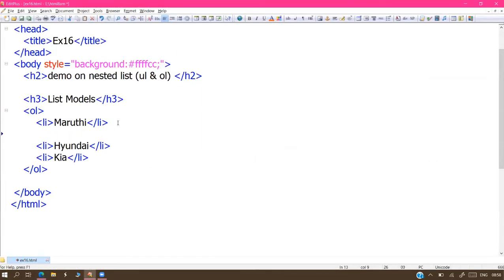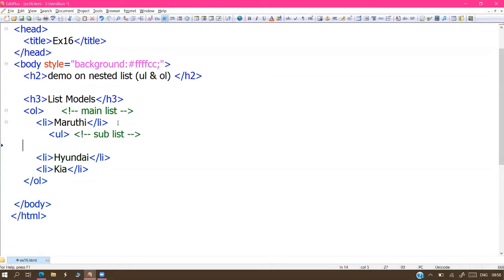So go down to Maruti, and here UL is started. Sublist is UL, so this is the main list and this is the sublist. Inside UL, LI is started, and this is our brand.